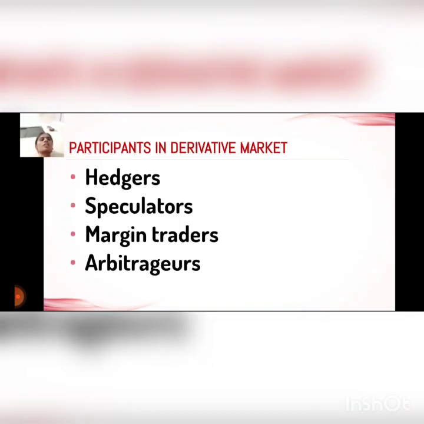Now we discuss who the participants in the derivative market are. The first is the hedger. Hedgers are traders who invest in derivatives to mitigate risk. Hedgers are risk-averse investors who use derivative instruments to reduce the loss that market volatility entails. Now we discuss the speculators.